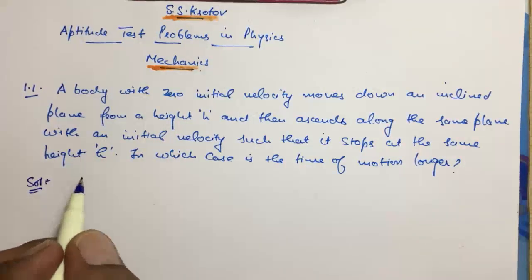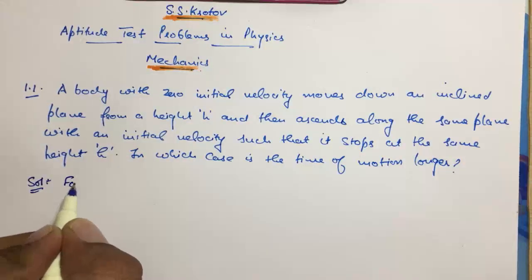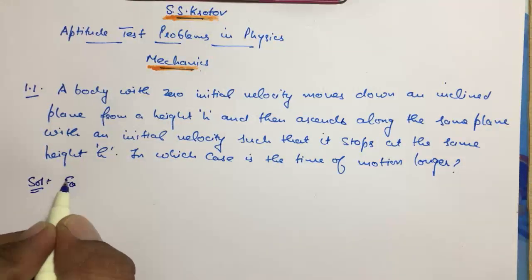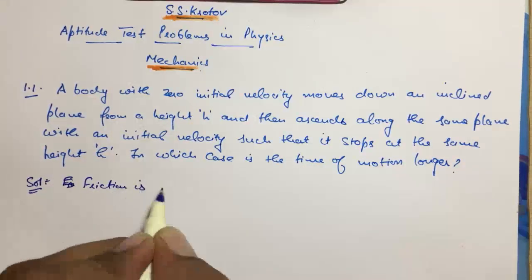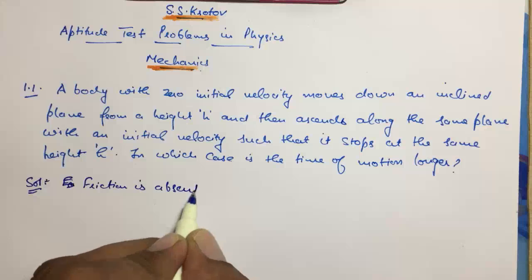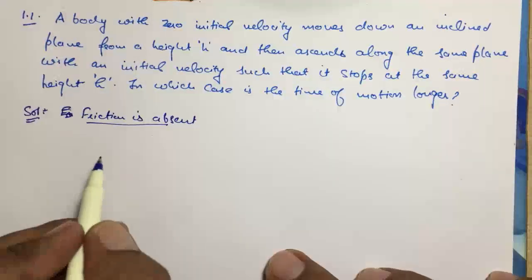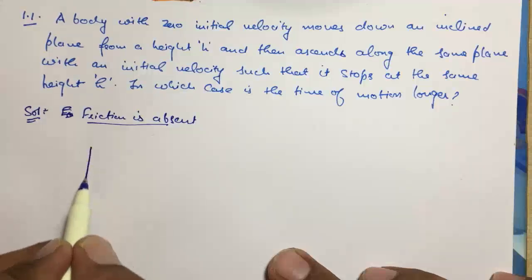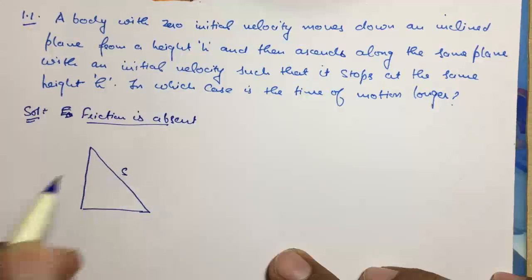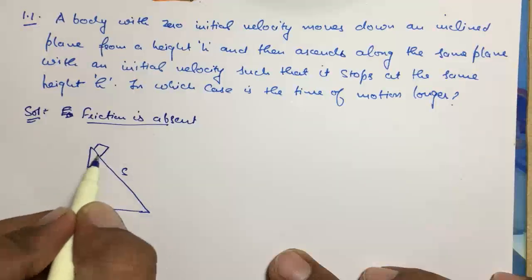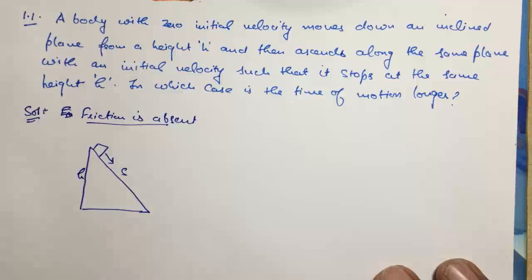So we have two views of this question. First of all, let's say there is no friction. Friction is absent. When friction is absent, what does this question look like? Let's say that this body is moving downward. Say this is s, and the body is moving down like this. So this height is h.